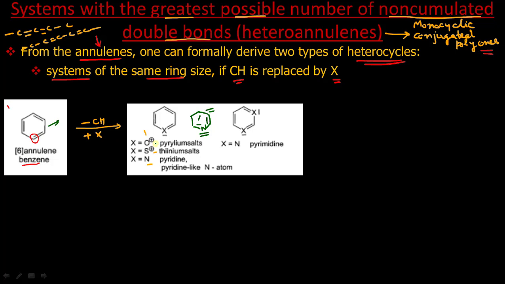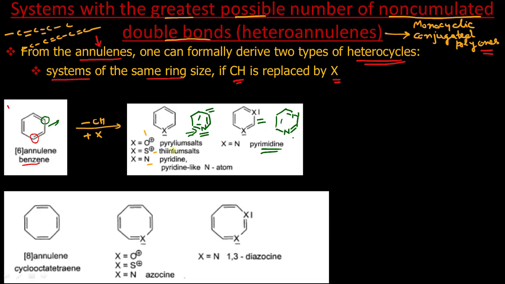X can be O positive, S positive and any heteroatom. Similarly, we can also replace a second CH group by X. Then we will get this structure, and for nitrogen this compound is something like this, and the common name for this compound is pyrimidine. So these are pyrimidines, this is a pyridine. Similarly, this is another annulene, an 8-annulene because it contains 2, 4, 6, 8 pi electrons. So we can replace this CH group by X, we will obtain this heterocycle.